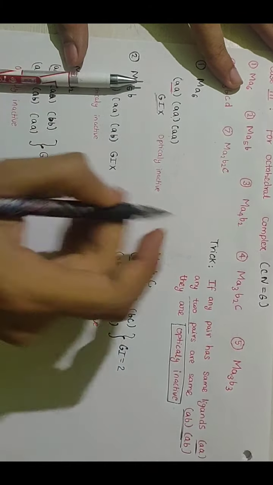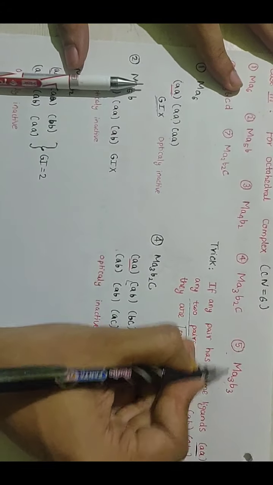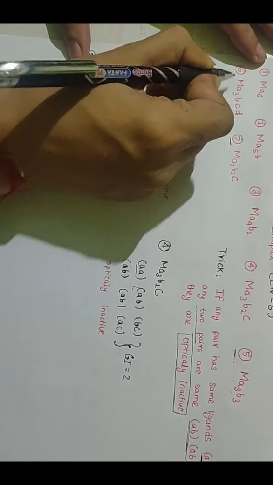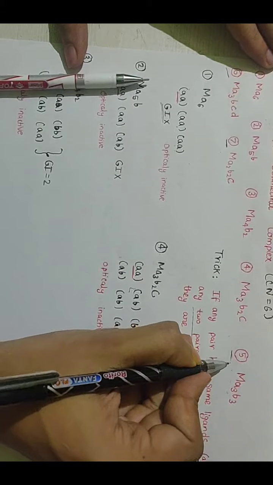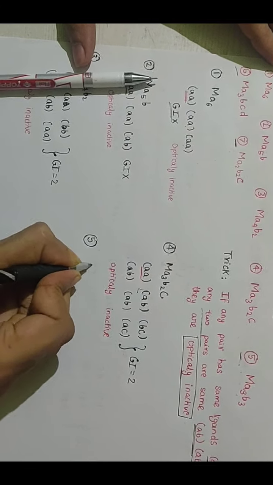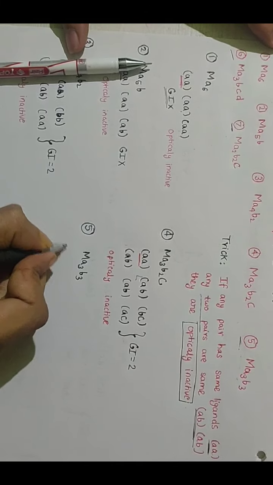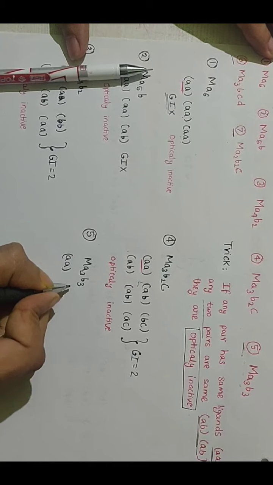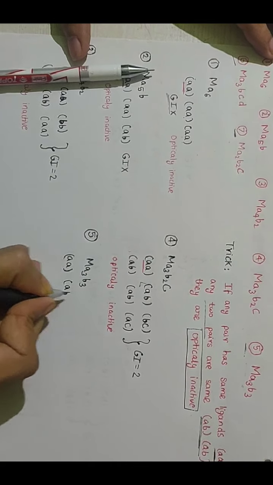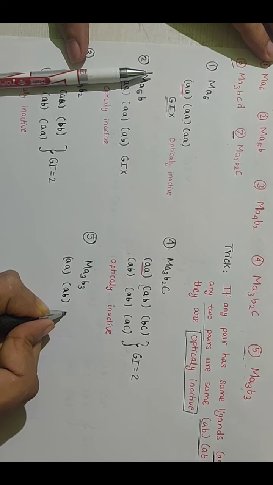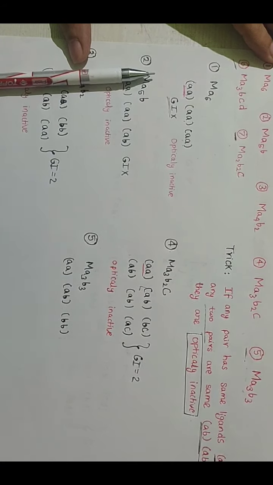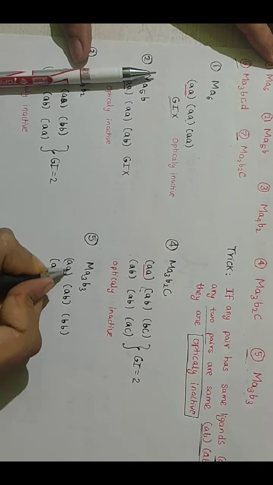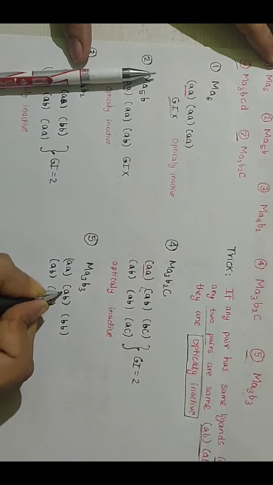Now we move on to the next type, Ma3b3. These types of complexes are more important, like Ma3b3, Ma2b2c, Ma3bcd. So we move on to the Ma3b3 type complexes. Again it is very easy, now you can do it by yourself: forming the pairs of ligands, so AA and AB, and BB, and now we can make A with B, this A with B, and AB is left.